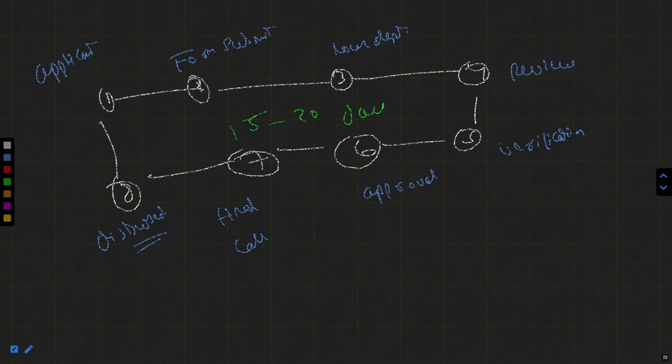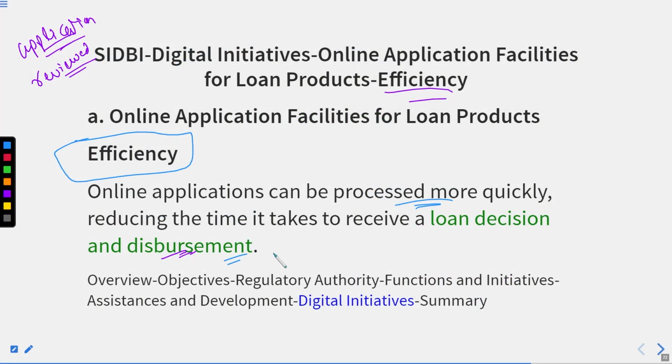In the traditional way it will take 15 to 20 days very easily. But if it is online, you can easily go through these resources, and it will reduce your time to 3 to 4 days maximum. Now compare it: where is 15 to 20 days and where is only 3 to 4 days. So keep this in your mind.